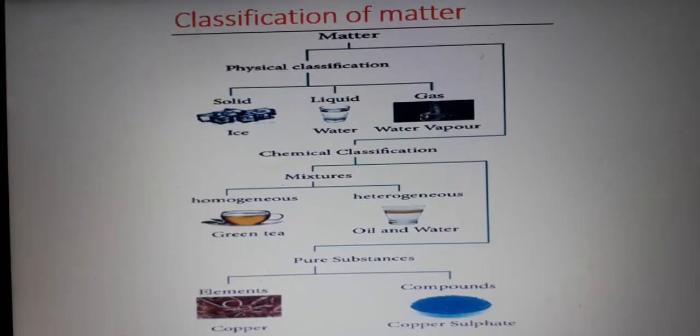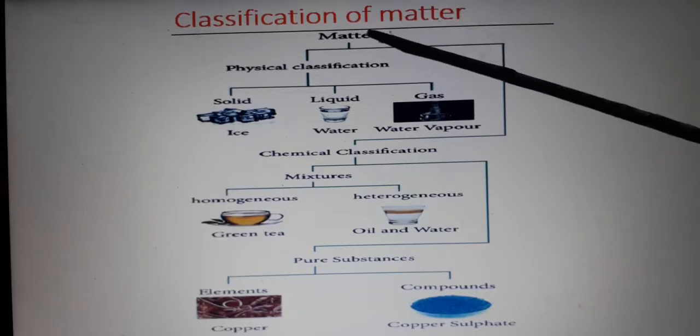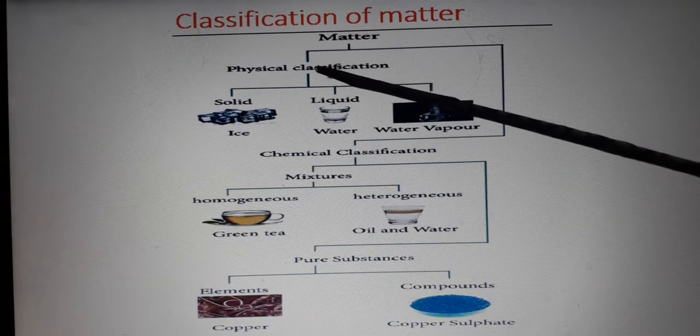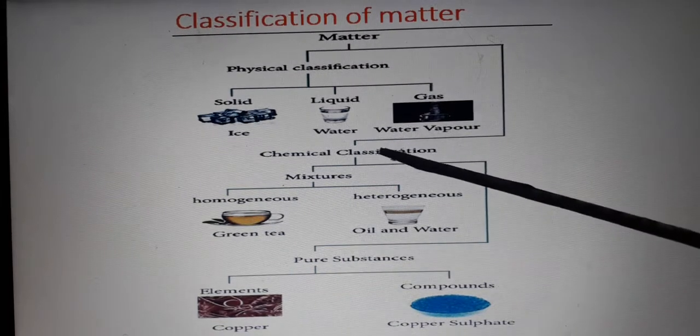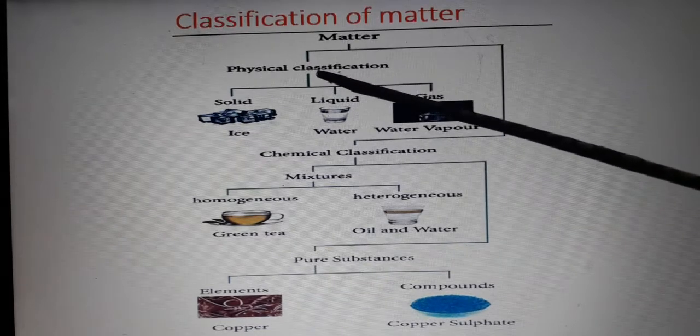This is the outline classification of matter. First, matter can be classified into two categories, that is physical classification and chemical classification. Physical classification is based on physical state.